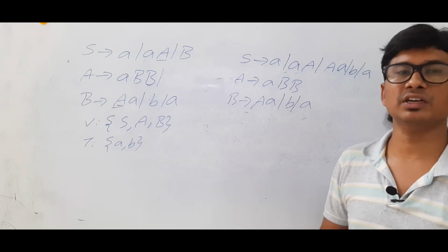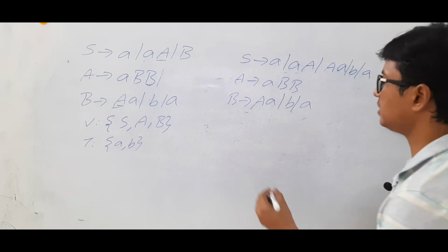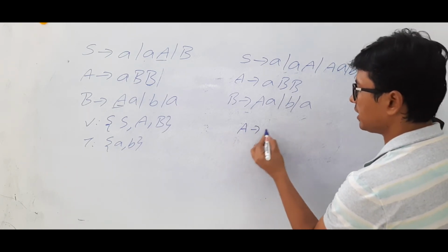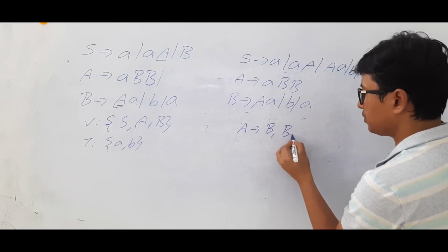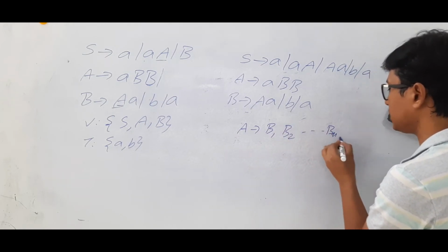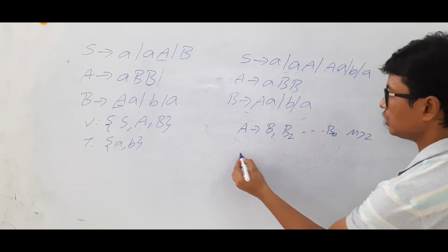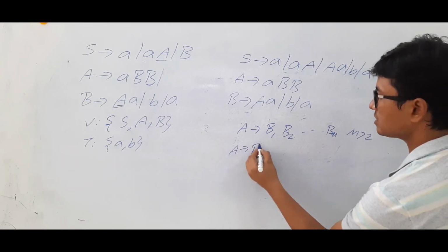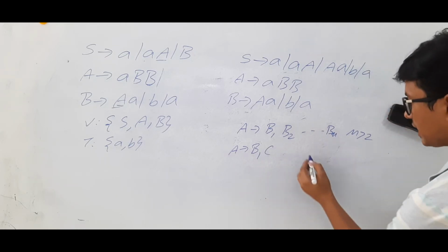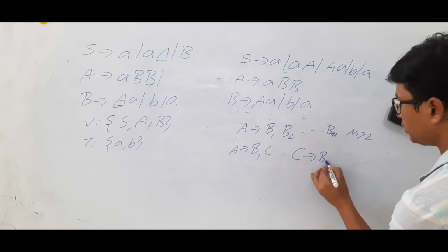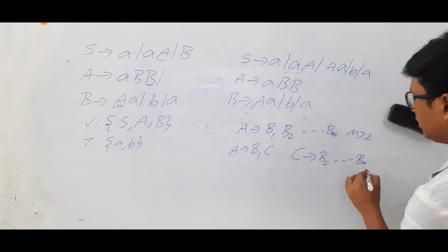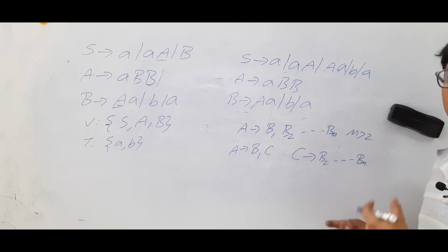Now we will start step 3. What is step 3? If you have A determines B1, B2, and so on up to Bn, where n is greater than 2, then you will make it A determines B1C, and C you will make B2 and so on up to Bn. If n is still greater than 2, you will repeat the same process. Am I right or wrong?